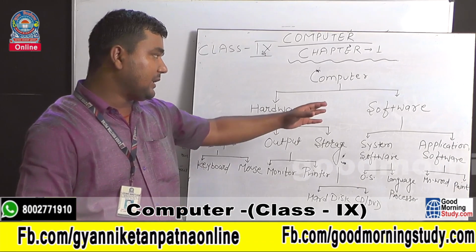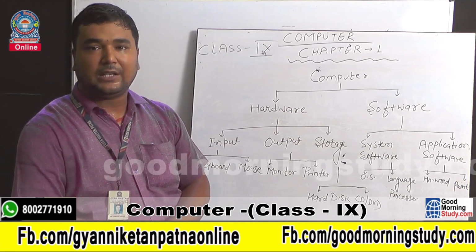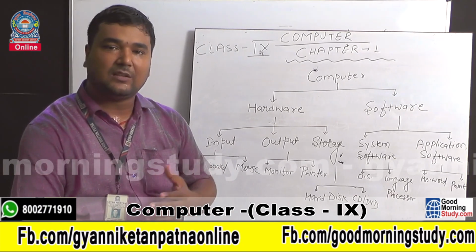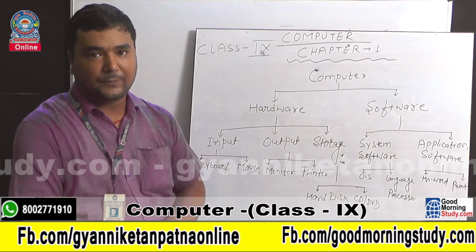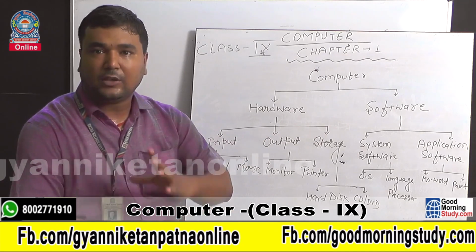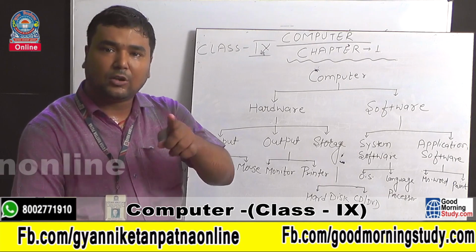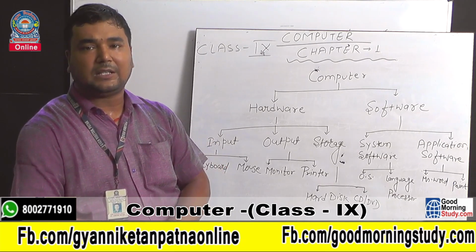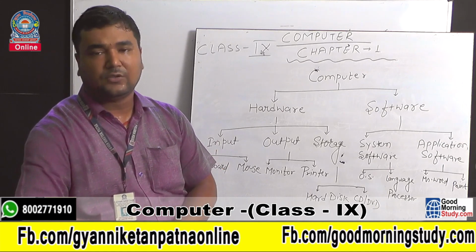And what is software? The component of computer that cannot be touched, can only be seen, that component of computer is called software. Clear? I think you might have worked on the operating system. We can work on operating system, we can see operating system but cannot touch operating system. So operating system is a type of software.